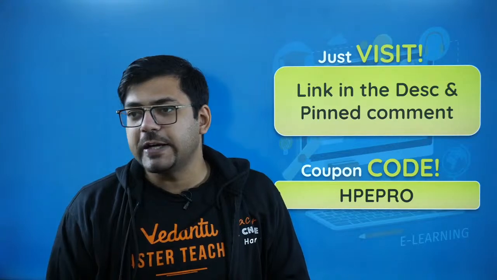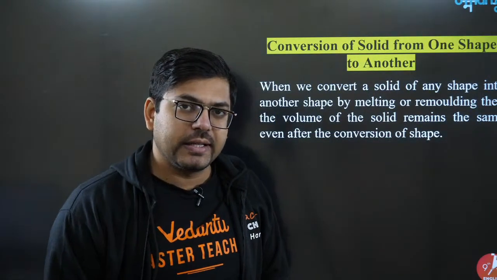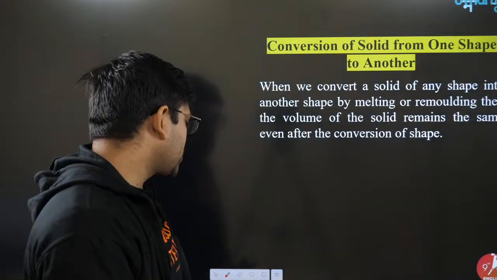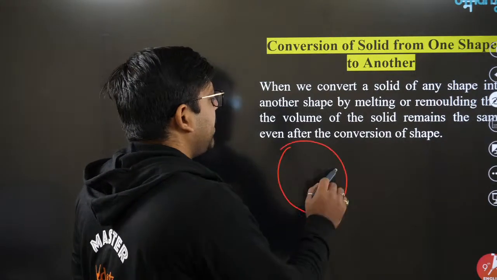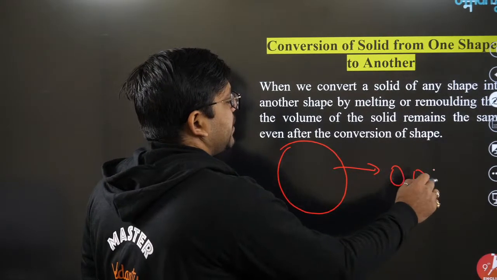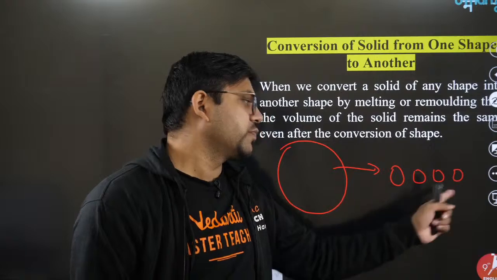Chalo, so let's start. Here we go, guys. So conversion of solid from one shape to another simply means the melting question. Most of the time you would have seen that a big sphere has been melted to form small spheres or small balls of spherical dimension. Find how many balls would be made like this.